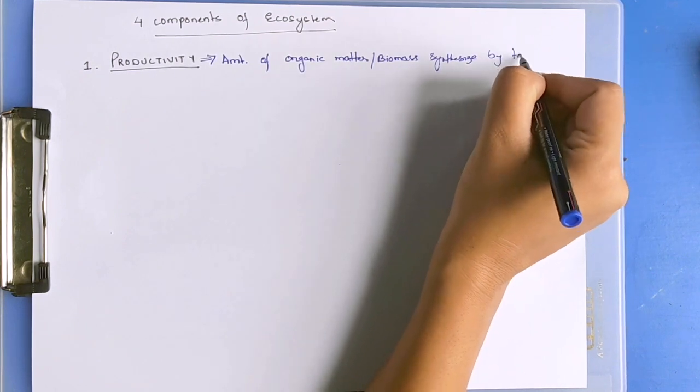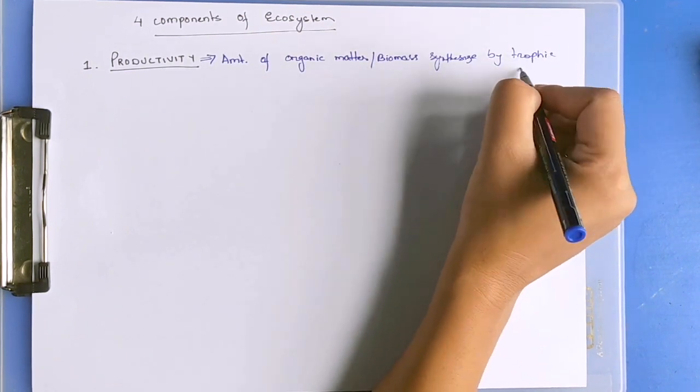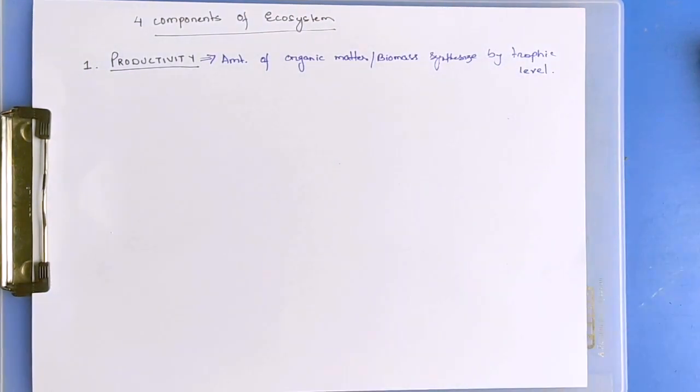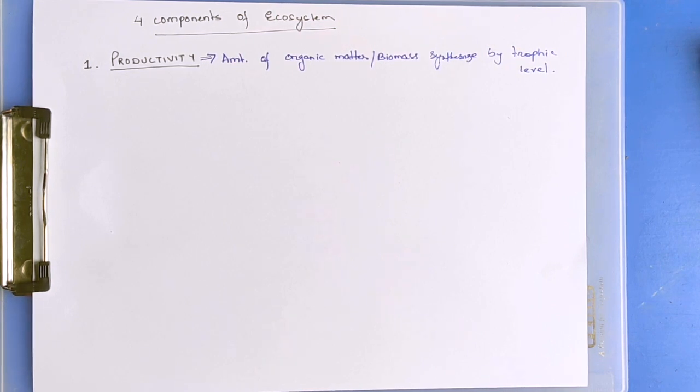Trophic levels are, for example, producers, primary consumers, secondary consumers, tertiary consumers. So the amount of biomass or organic matter produced or synthesized by each trophic level is known as productivity.